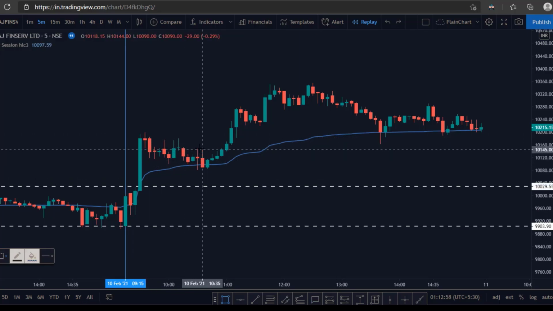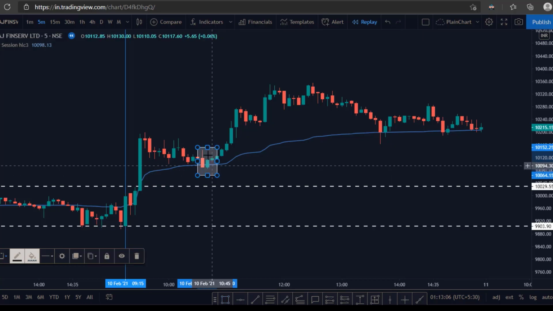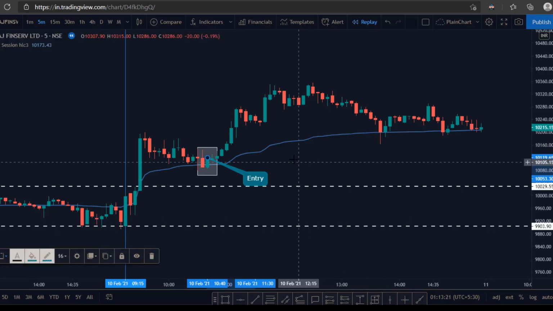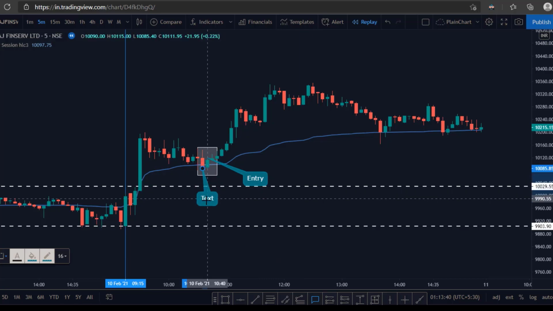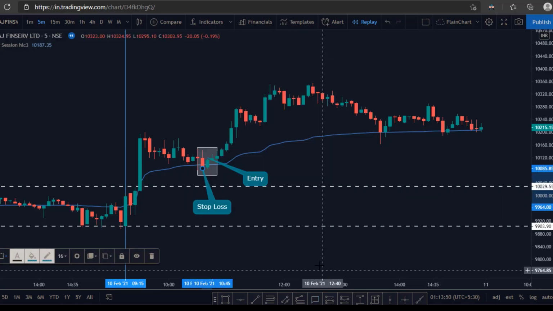retrace. So this is the exact point where the candle breaches and closes below the VWAP line and then retraces back. This is the zone where we will make an entry. Let's mark it. In this case friends, the stop loss is very small, and that is the lowest swing of the retracement of the price. So the low of this candle can be marked as stop loss.